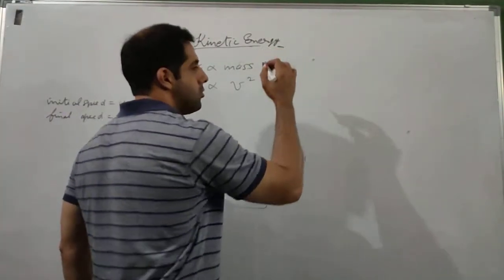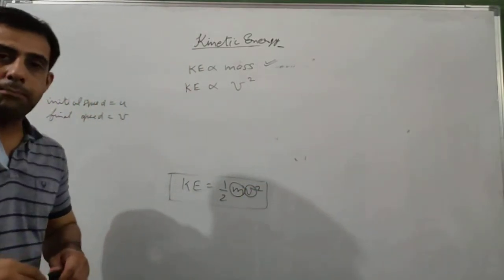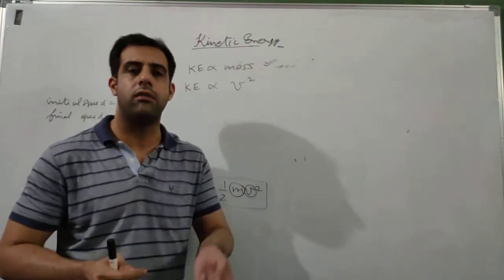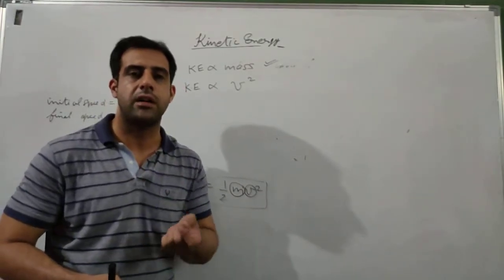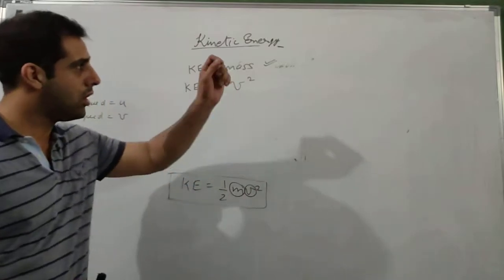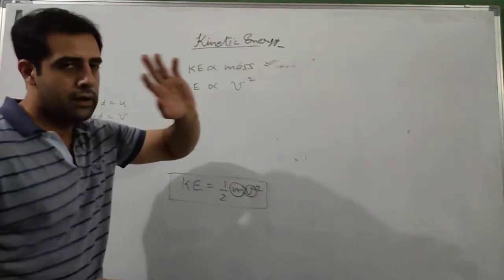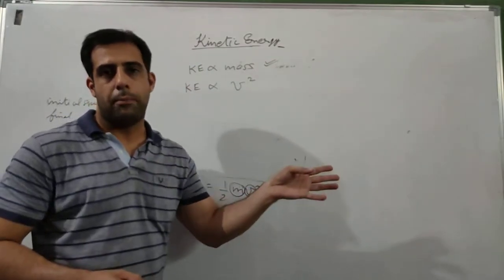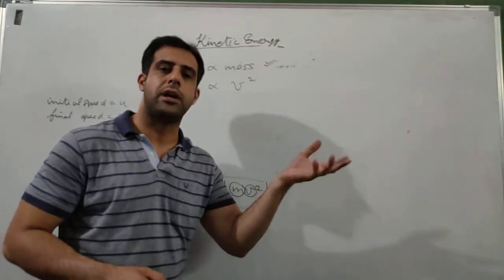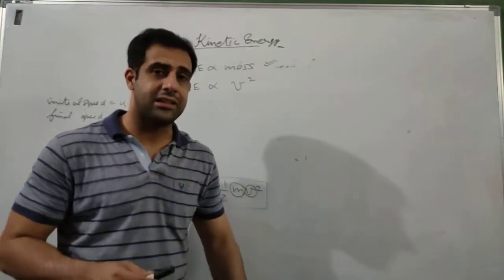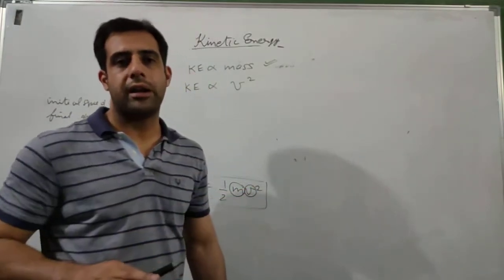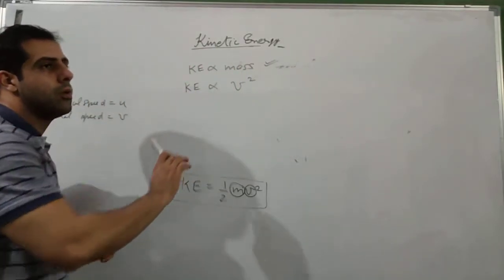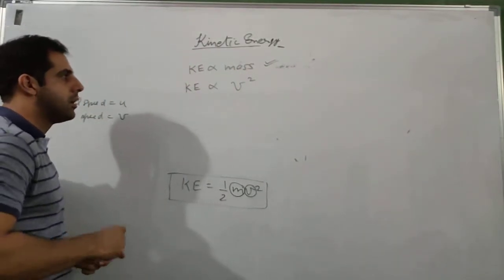Can mass be equal to zero? If it is a particle, it does not matter how big or how small it is, it will always have some mass. So we can fairly assume that apart from some hypothetical particles like photons, all the particles that we see around us will have some mass. So that means mass can never be equal to zero. We can safely assume that.